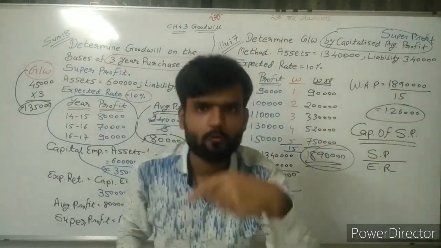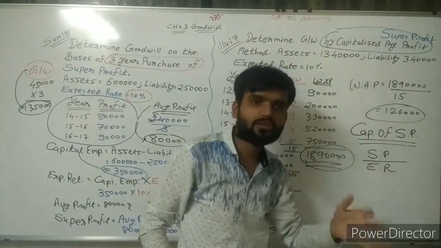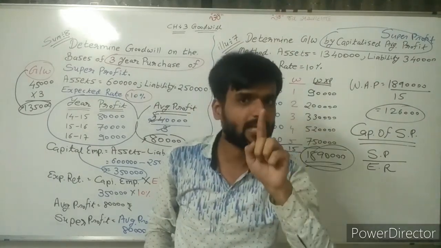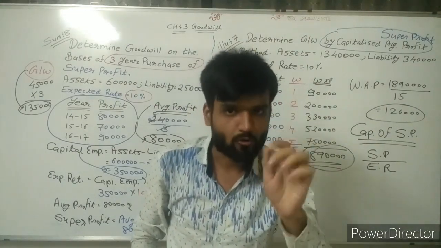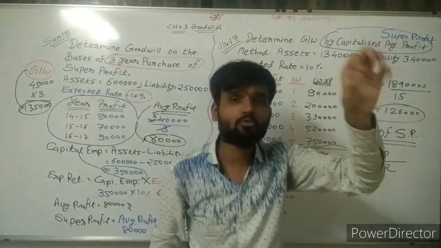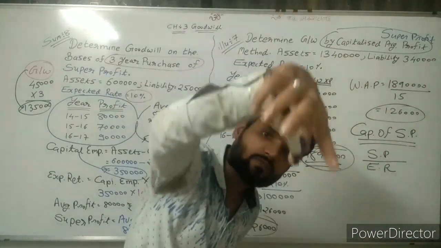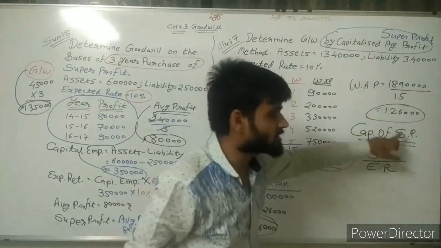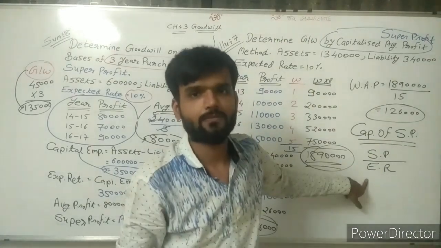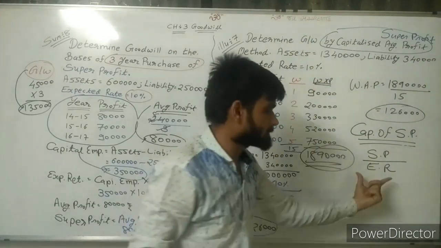So whatever amount we need to capitalize, divide it by the expected rate. You will get the capitalization of that amount. Again I repeat, the amount that you want to capitalize, divided by the expected rate, is called capitalization of that amount. Here capitalization of super profit, that's why super profit upon expected rate. If capitalization of average profit, then average profit divided by expected rate.